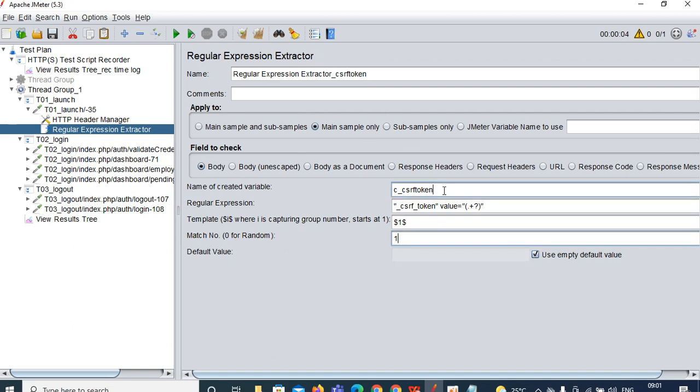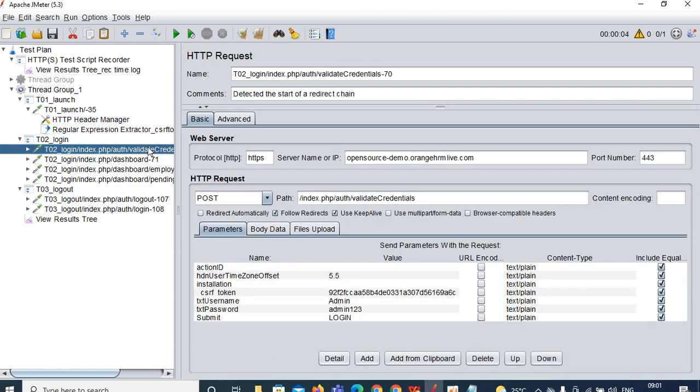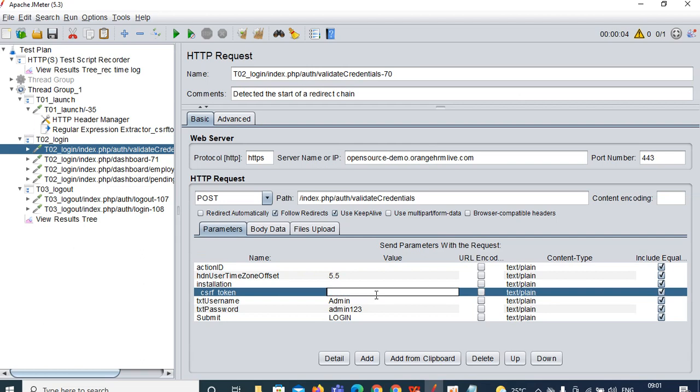Copy this exported variable, and paste it where you need to pass it in the next request. Here, Control A, delete this. Dollar, curly bracket open, Control V, curly bracket close. That's all. This is the way you can handle it.